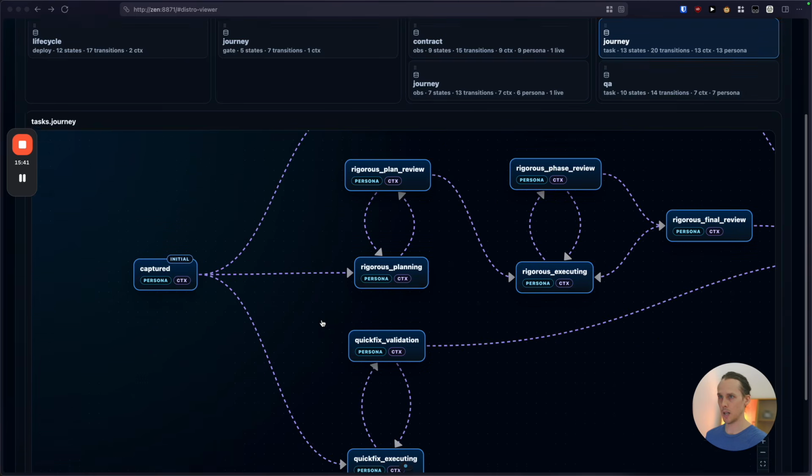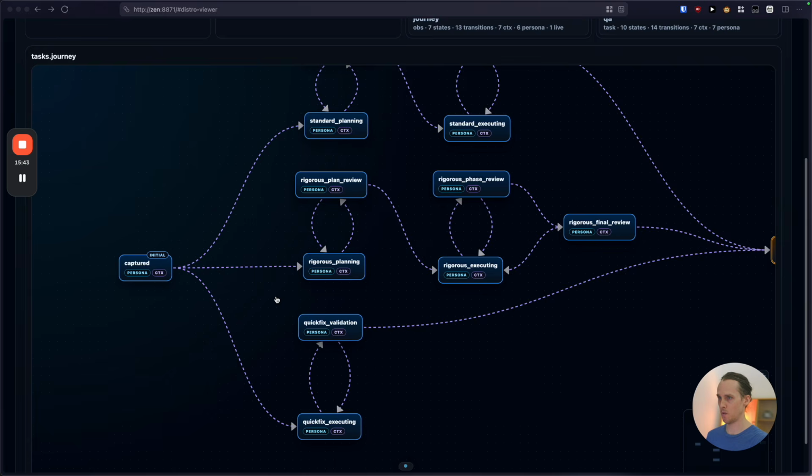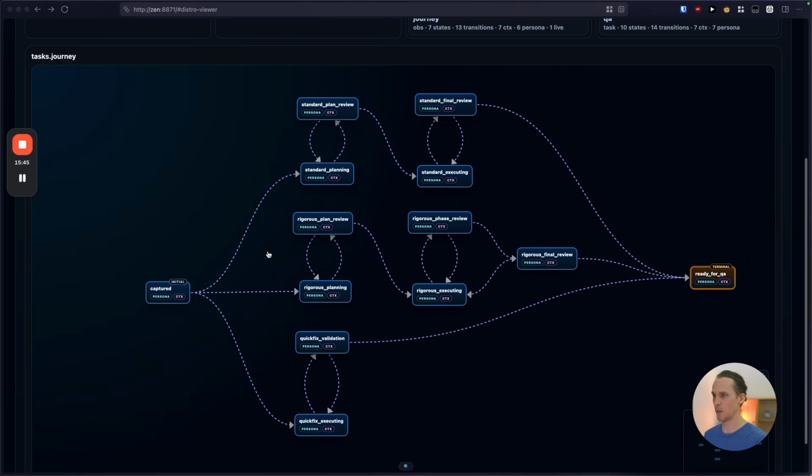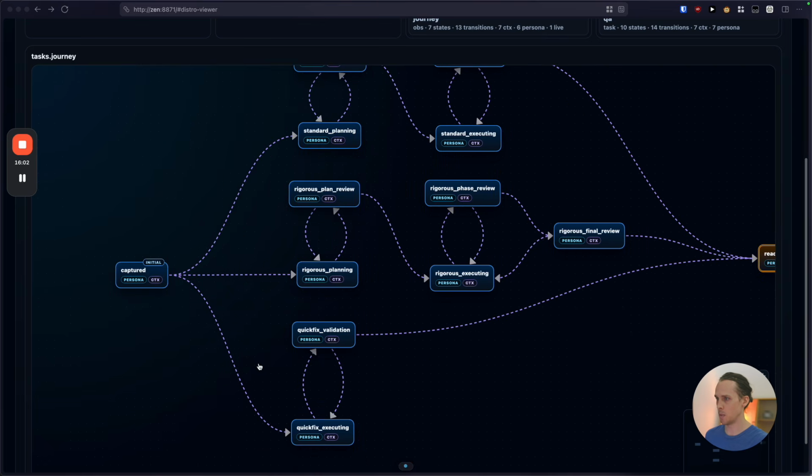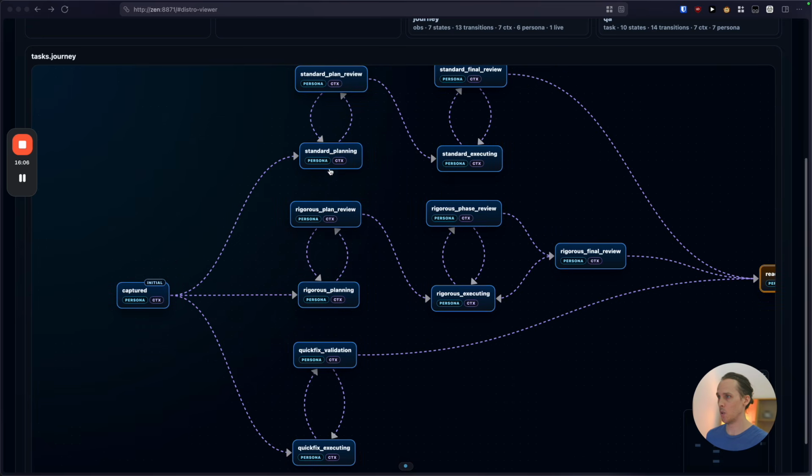Okay, now for the tasks journey. Task journey is my favorite one, I think. We have lots of little loops that I've been using for many months, but many of them in my head, in markdown files, in plugins, in things scattered across, and it's almost impossible to change it without spending a whole day on it. Now you can change things in minutes. So when it's captured, it's routed to one of three possibilities, either quick fix, rigorous planning, or standard planning.